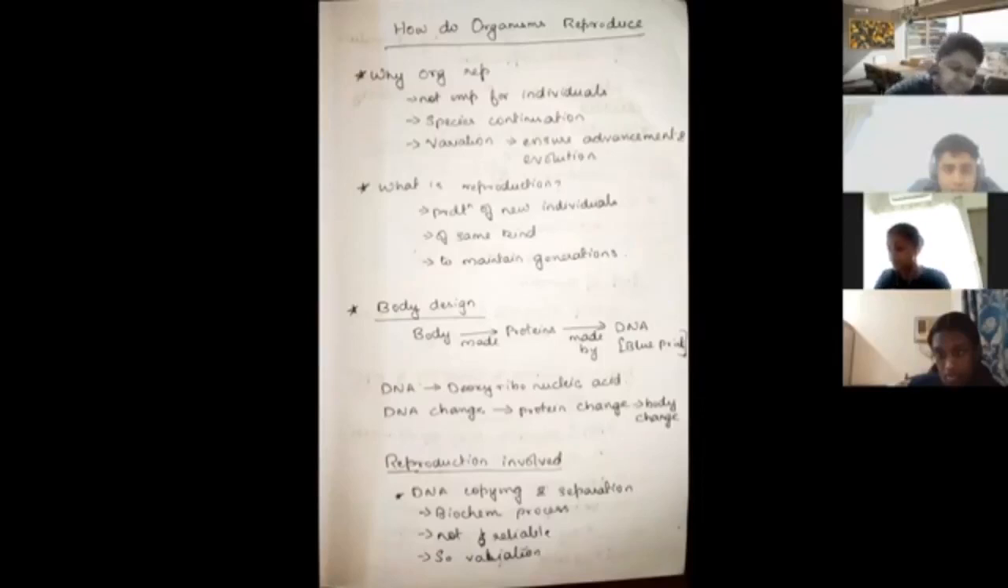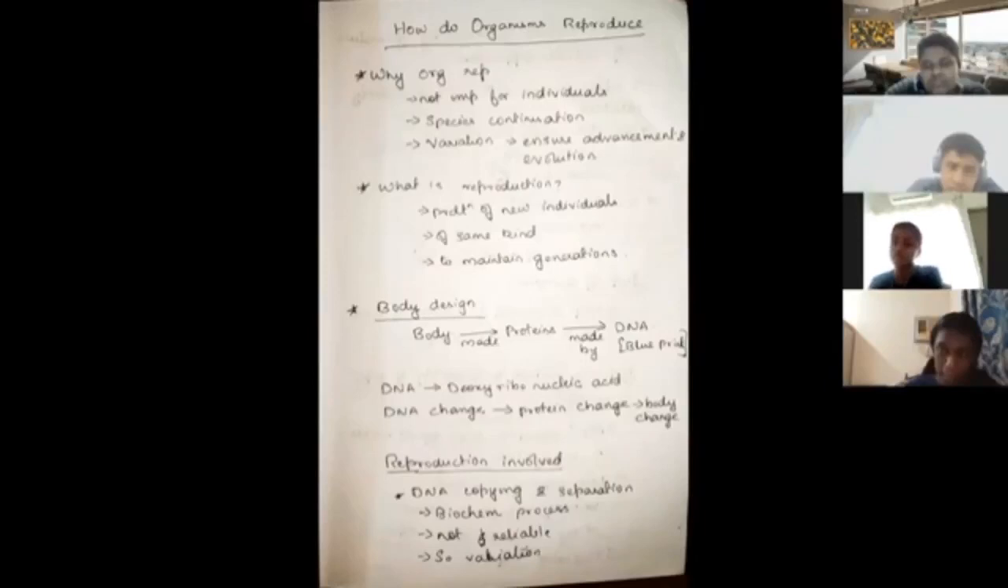Before actually going on to how do organisms reproduce, we have to understand our body. How did Abhirami get such black hair? How did Adulya get such a beautiful smile? Because inside the body there are some things which actually design our body. So what is it which designs our body?